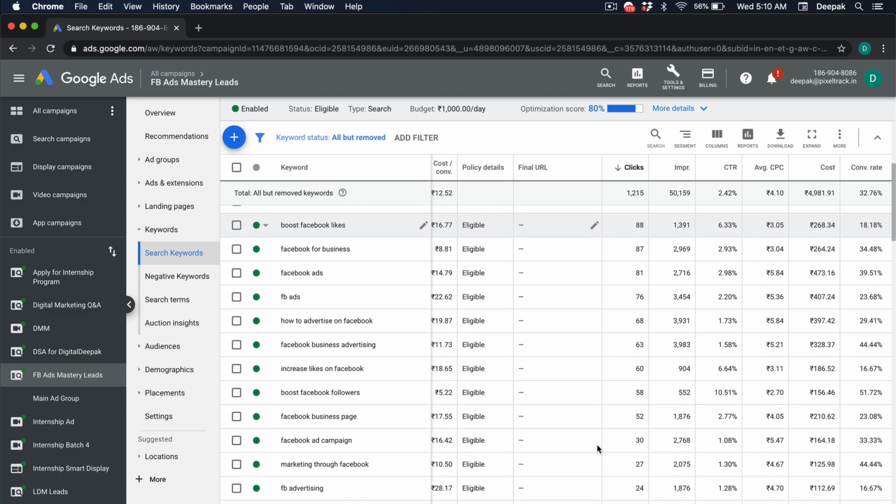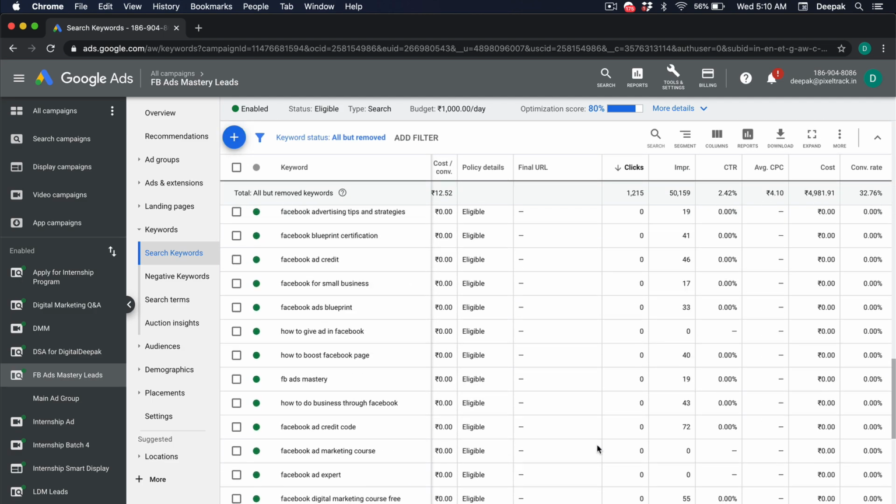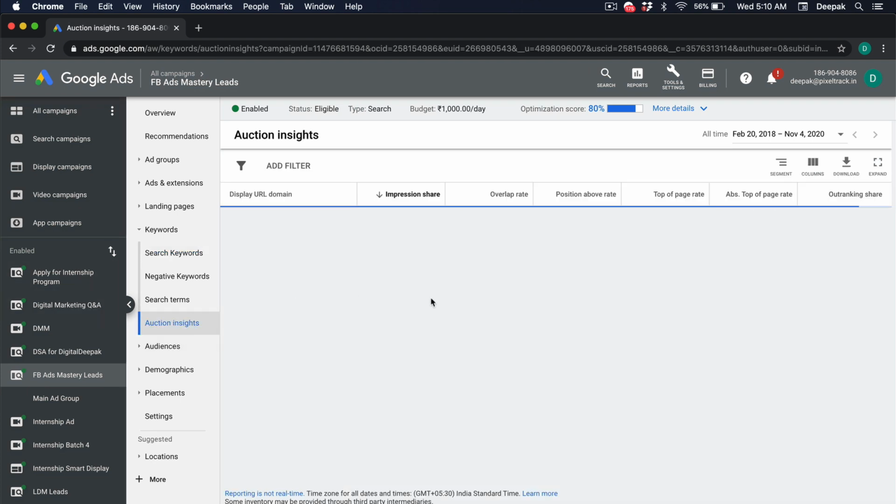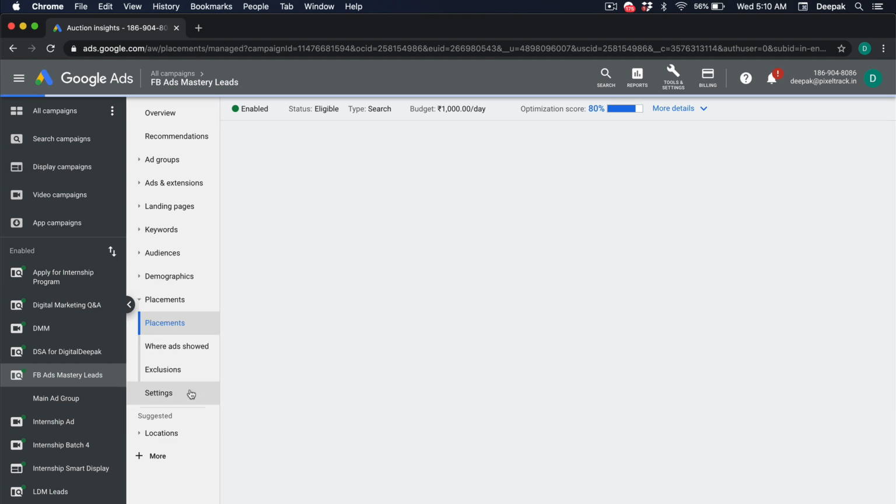So you can look at the keywords which have been delivering the maximum number of clicks. If I go inside Auction Insights, it's basically to see what all the competitors are doing. But right now it says not enough activity to create an Auction Insights report. Change the date range or adjust your selection. So we need to let it run for a while more.